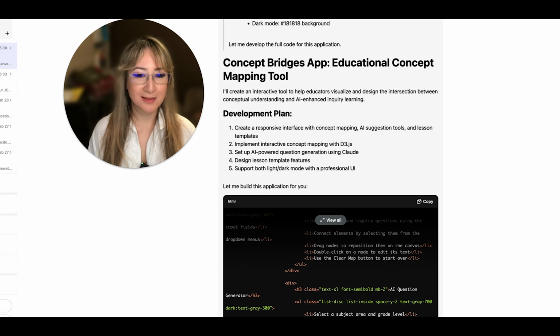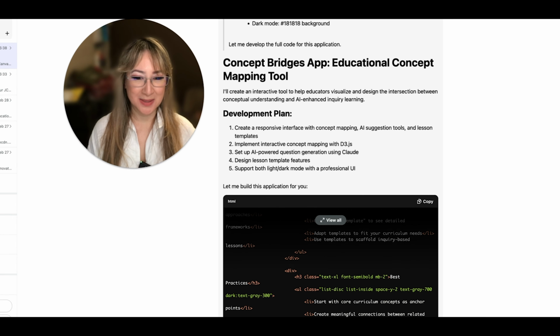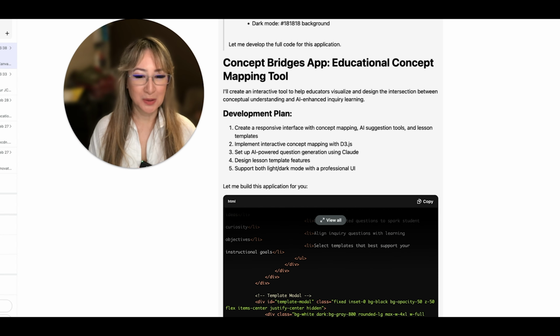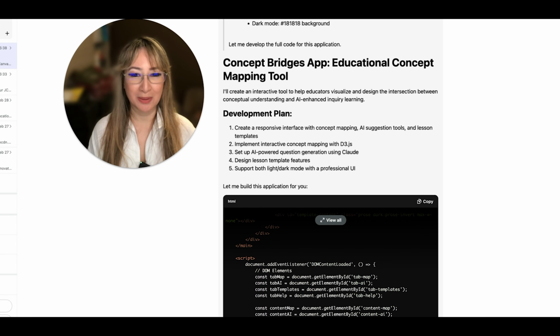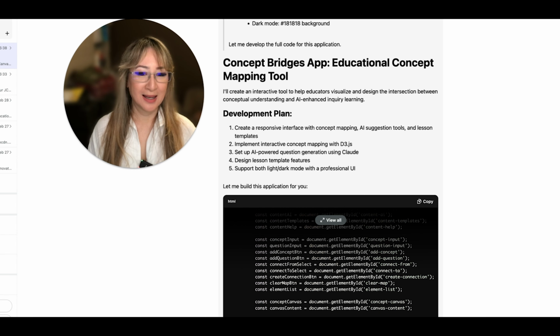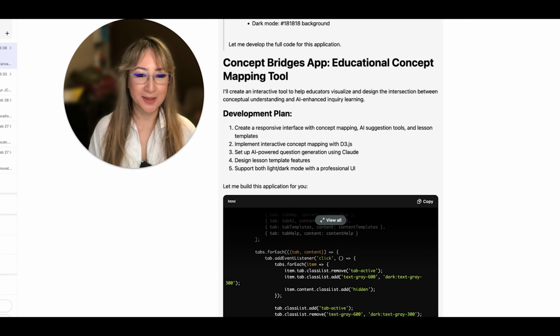And this is live, real time. So I'm excited to see what it comes up with. And I will put a link to this app in the comment section below so that you can have a play around with it too. And I wonder if this is going to take quite a few minutes. So I'll hit pause and I'll be back.